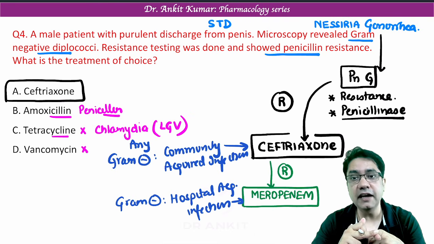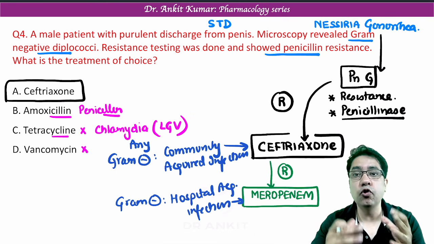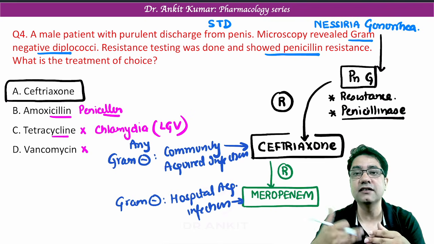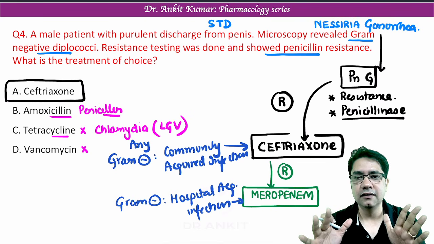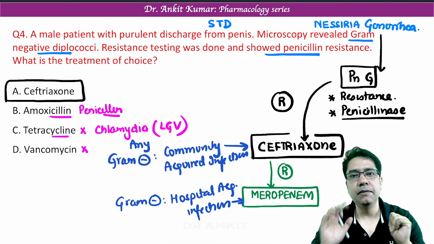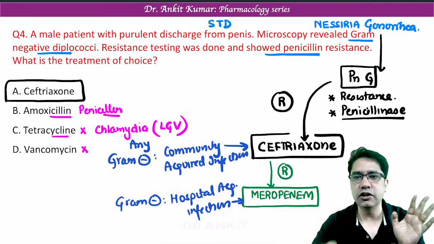Because in hospital acquired bacteria, these bacteria are resistant to commonly used antibiotics like ceftriaxone and penicillin. So here we directly start with meropenem, which is a carbapenem group of antibiotics. So this is a trick you can remember to answer any question.